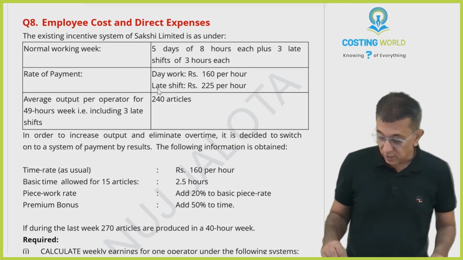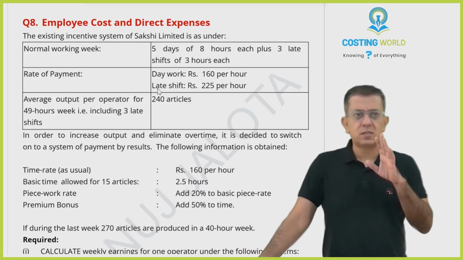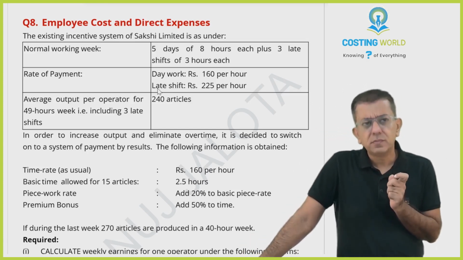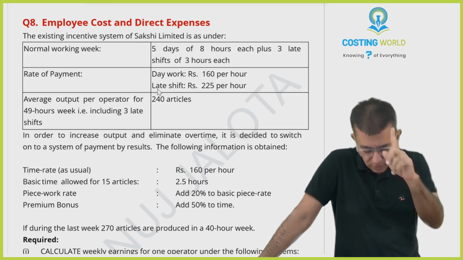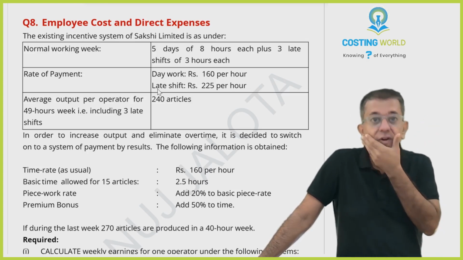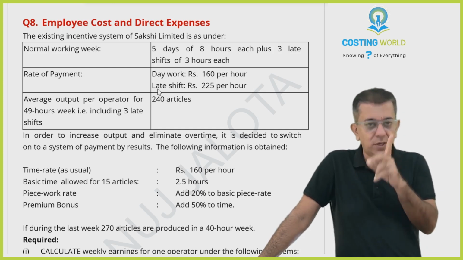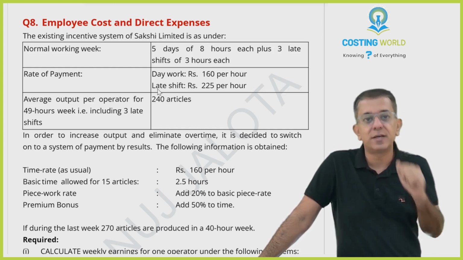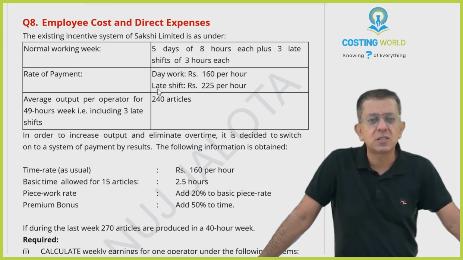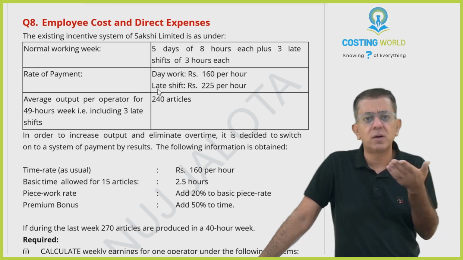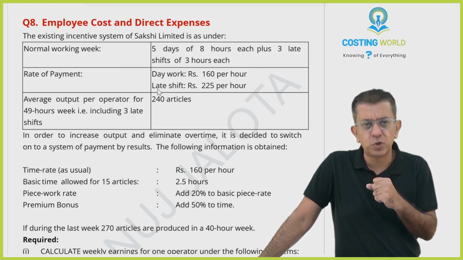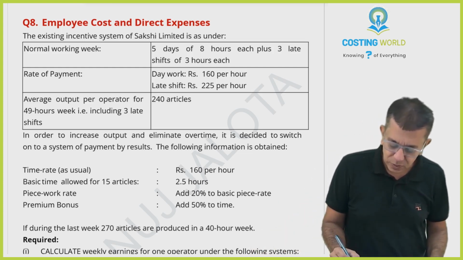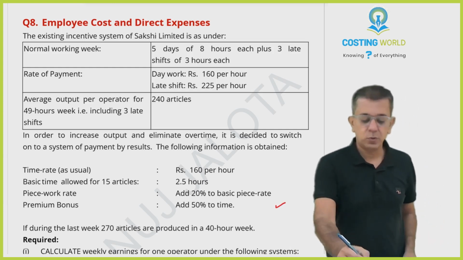Okay guys, we'll start with question number 8. This is a question on labor costing. Might be one point, you'll have to think back to whatever we have done. Now that point I'll try to say first. One of the ways to give bonus to a particular person is to increase the standard time. The moment you increase the standard time, automatically bonus will come because time allowed will rise. If time allowed rises, the person will become more efficient. That will come in this part. Okay, let's start with the question.